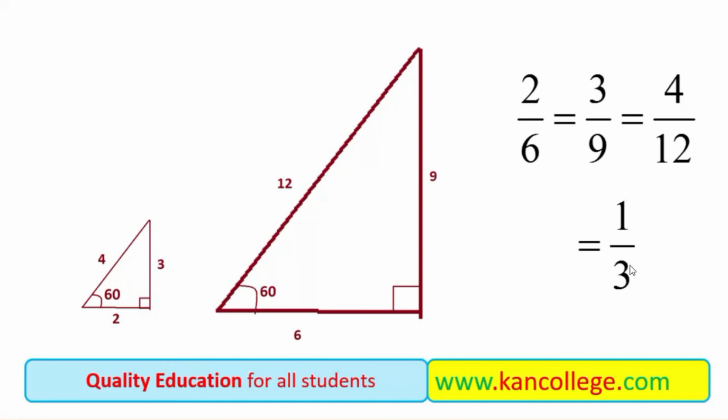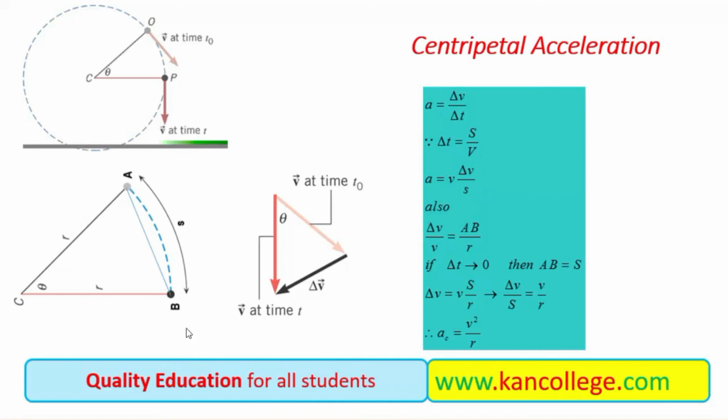So the ratio will be 1/3. The ratio of any two corresponding sides will be the same, and similarly the ratio between their own two sides will be the same. You can take it for 3/2 will be equal to 9/6, which means 3/2. So the ratio of any two sides in similar triangles will be the same. So delta V over V will be equal to AB over R.